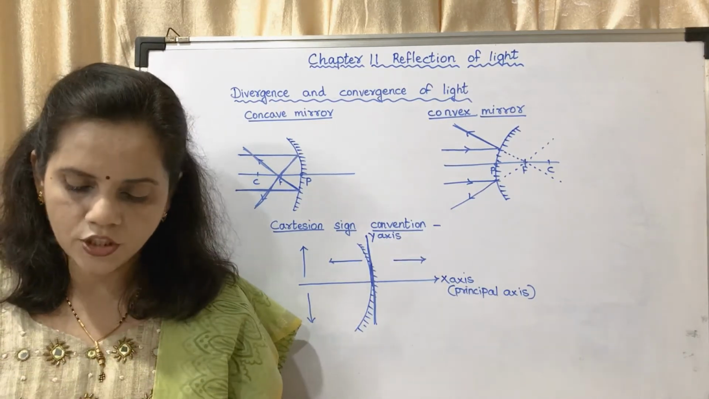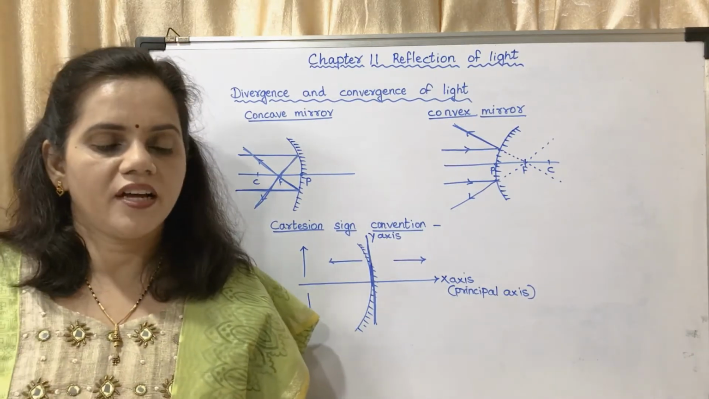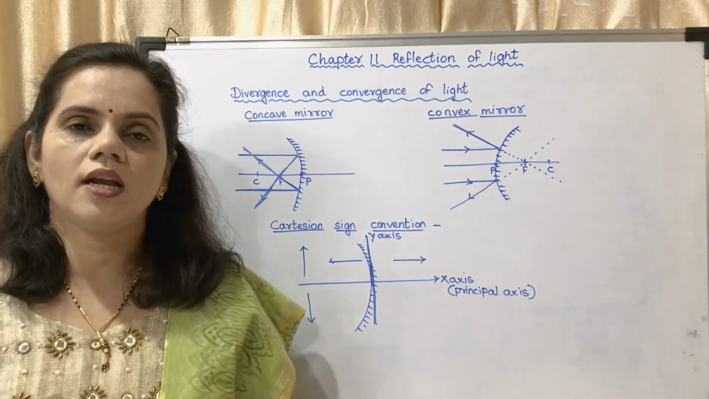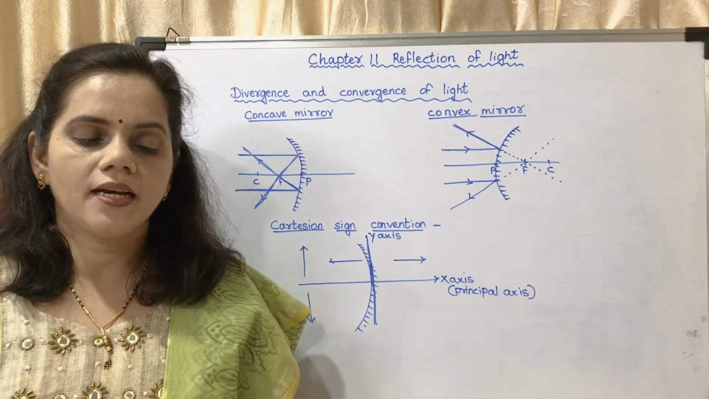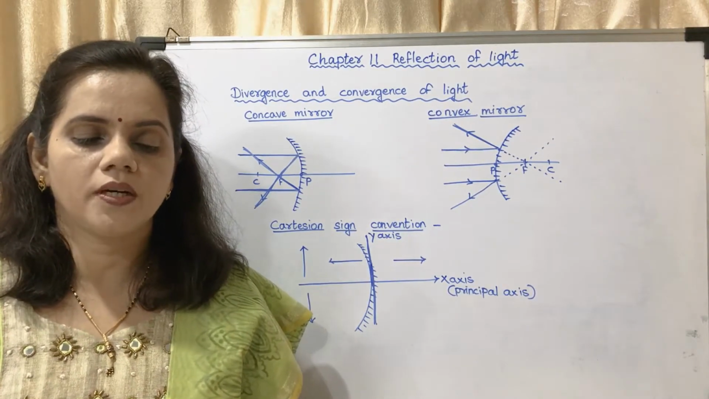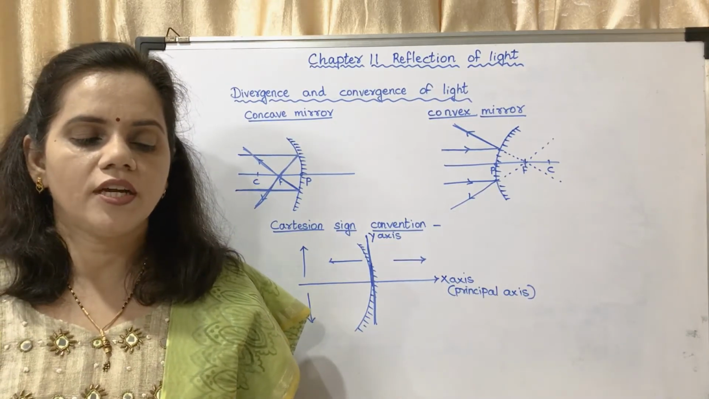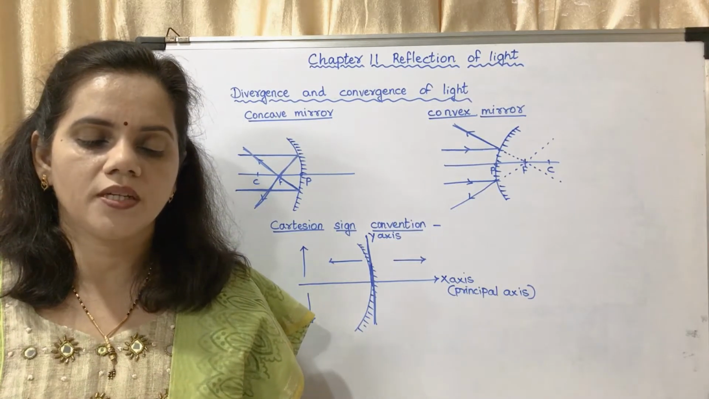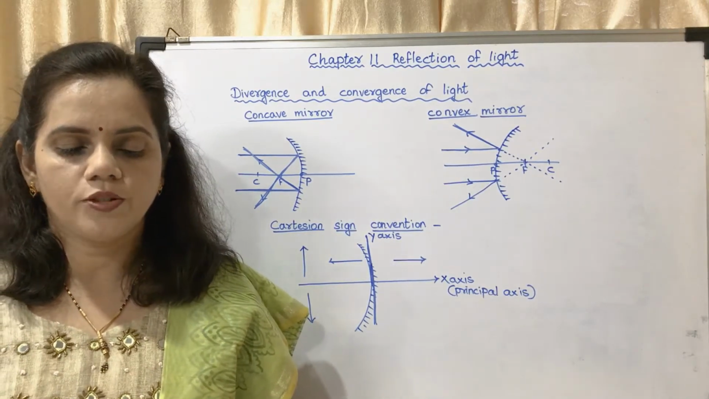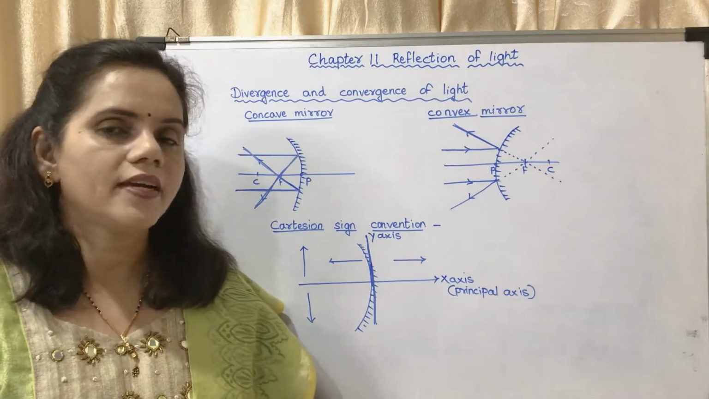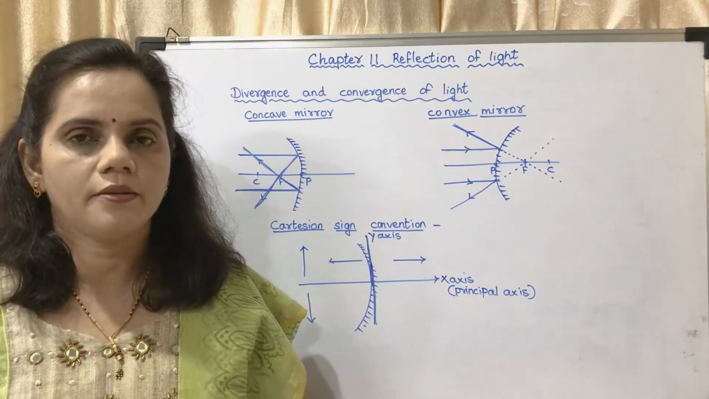Now the next page, page number 124. First paragraph: a convex mirror is also called a dispersing mirror. This is because the parallel incident rays get dispersed after reflection in this mirror. The size of the images produced by these mirrors is always smaller than the size of the objects. So a convex mirror can form only virtual, erect, and smaller images.